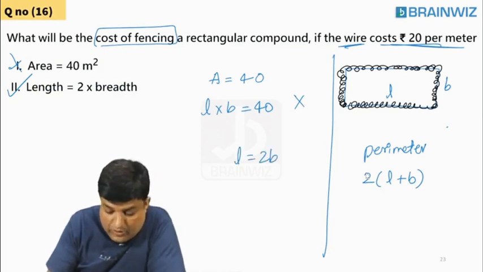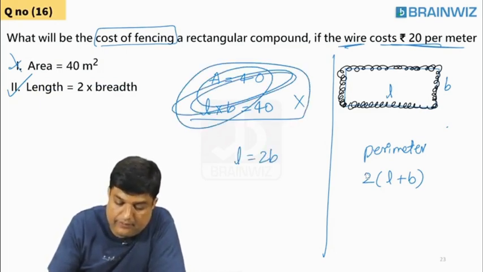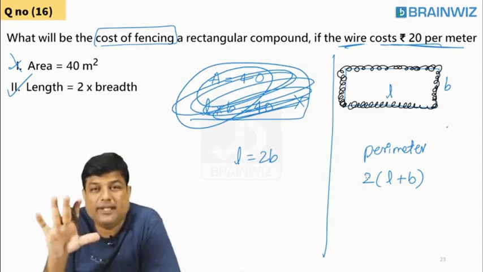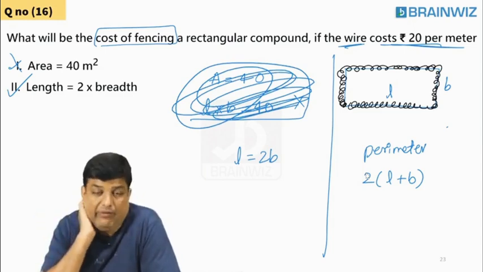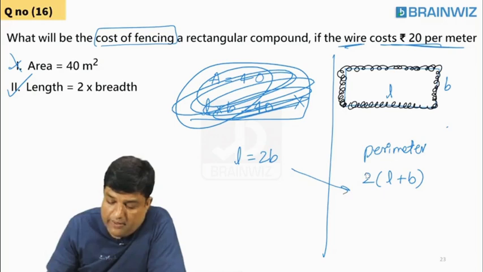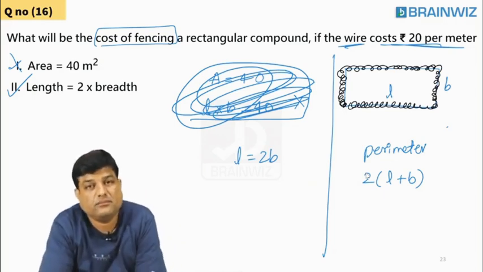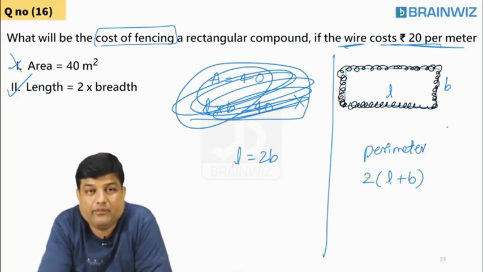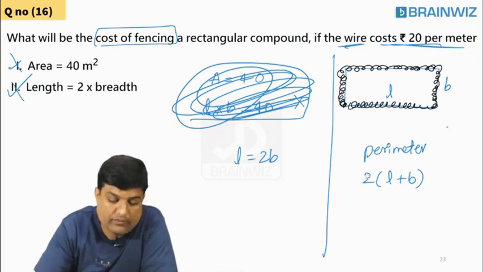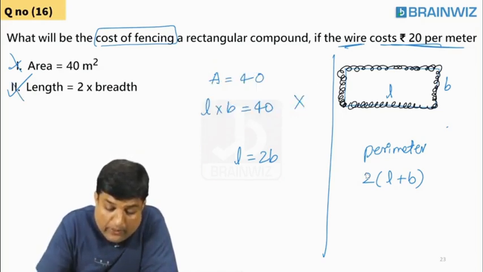Length is 2 times of breadth. Imagine statement 1 is not there. Only statement 2. If L is equal to 2B, can you find out perimeter? No, I can't find out perimeter. We can't use this one also. Now let me use both. First statement also, second statement also.